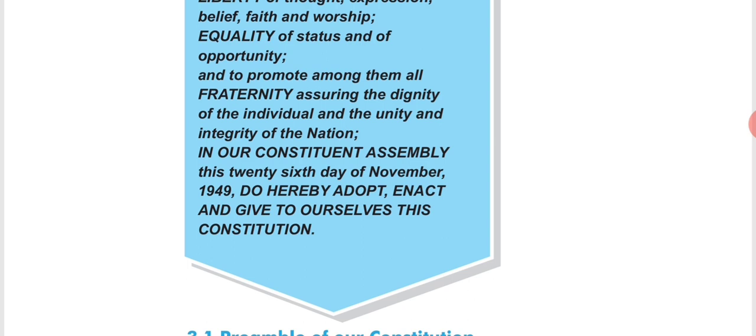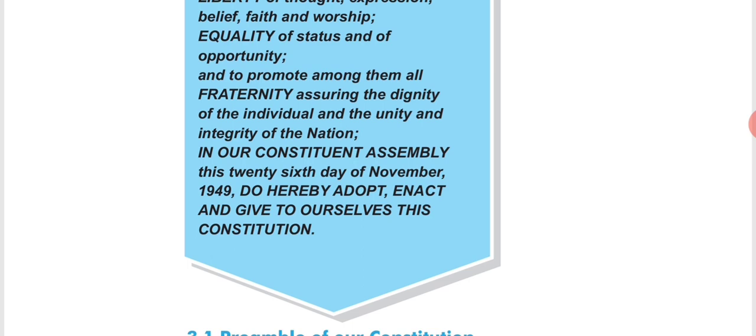This date is very important because on this day our constitution was actually implemented, right? 26th November 1949 is the date when our country adopted or framed the constitution, and 26th January 1950 is the date when our constitution was implemented.